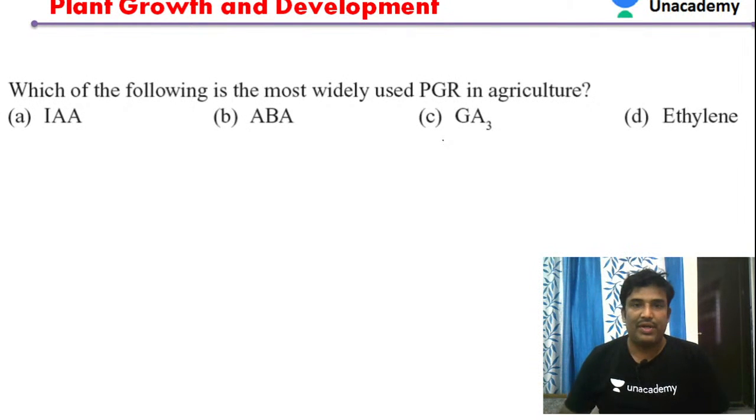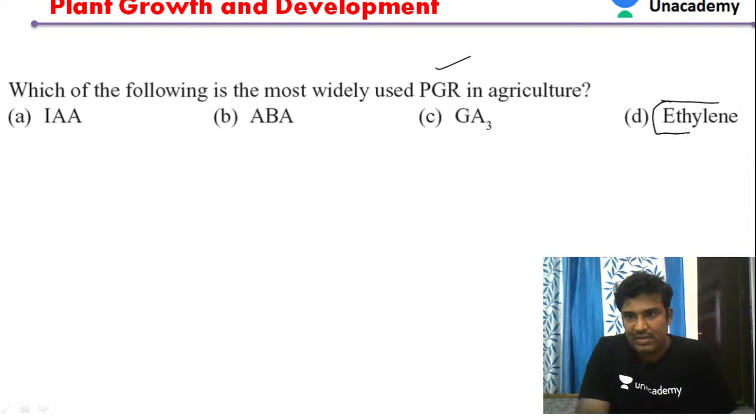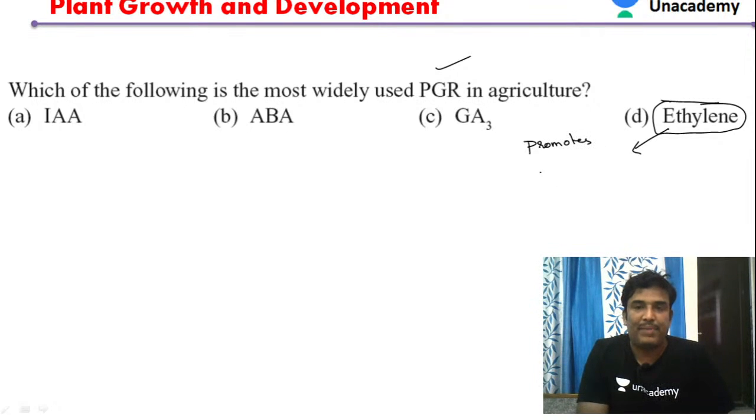Which hormone is widely used as a plant growth regulator? If you see clearly, ethylene is the hormone which is widely used in agriculture, because ethylene has both activities. It acts as a promoter, promoting growth in some plants, and it also acts as an inhibitor in a few cases.